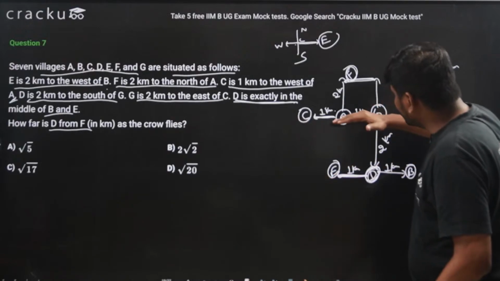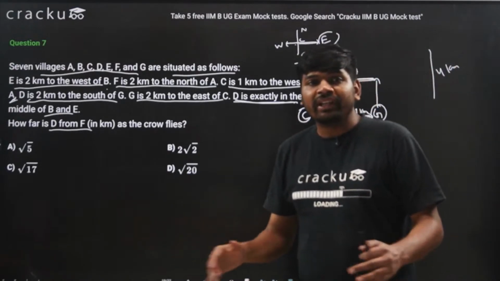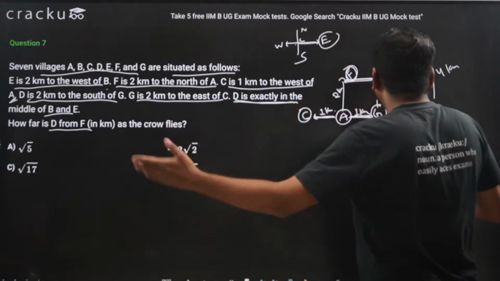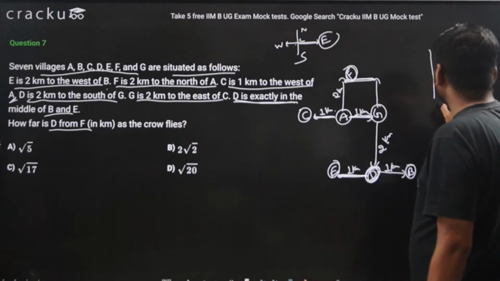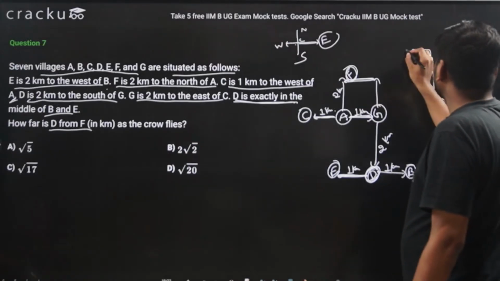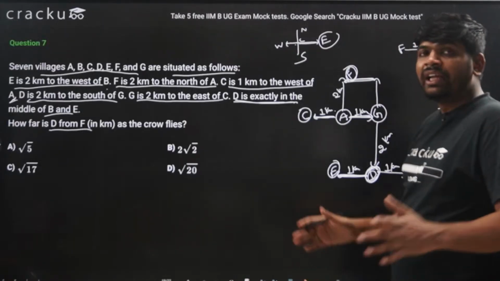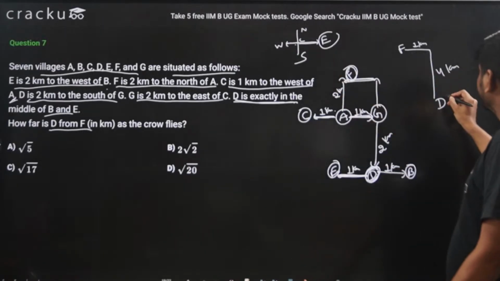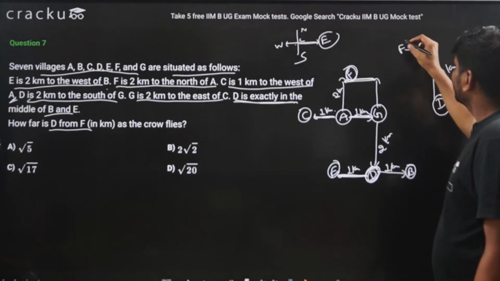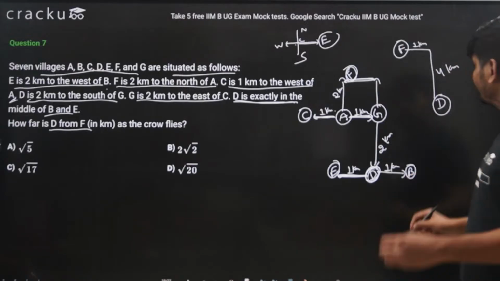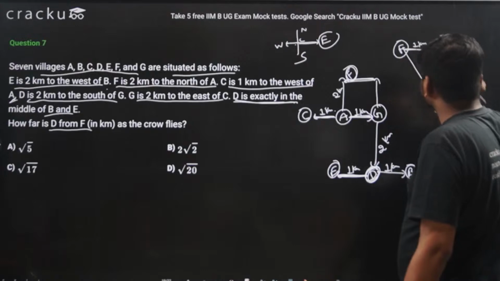1 kilometer, 1 kilometer. So F is 1 kilometer to the east direction of D. So if D is here, F is here, 1 kilometer. So this is what exactly the distance between D and F. This is 4, this is 1. So this distance we need to find.